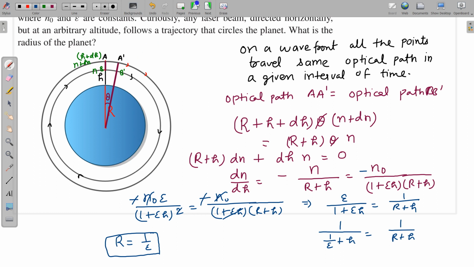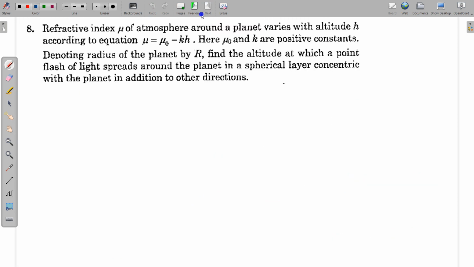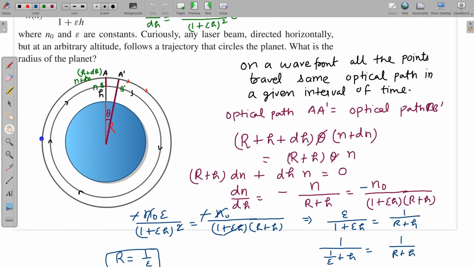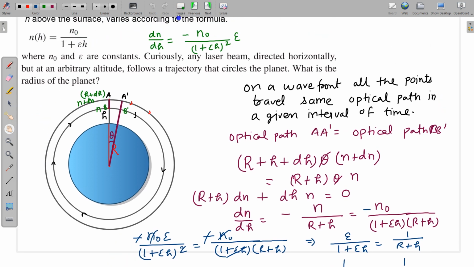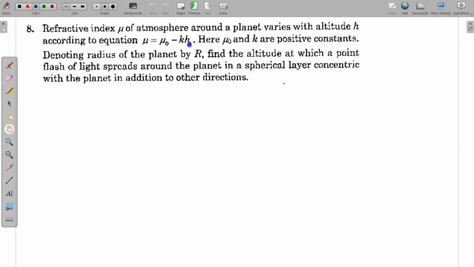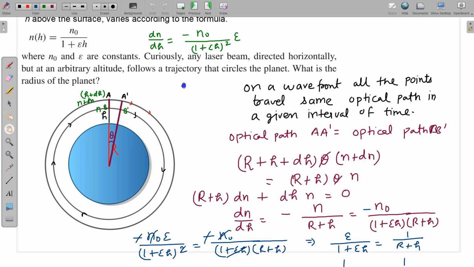A similar kind of problem is also given in Pathfinder in Check Your Understanding, which is question number 8, and here also you can find something like that, where mu is given as mu naught minus kh. In our case n is given as n naught divided by 1 plus epsilon h. So both the functions are such that when h increases, mu decreases. Here these are positive constants, and here the radius is given, and we have to find the altitude at which a point flash of light spreads around the planet in a spherical layer. So in this particular situation we have to find the altitude, and in our question we have to find the radius of the planet.